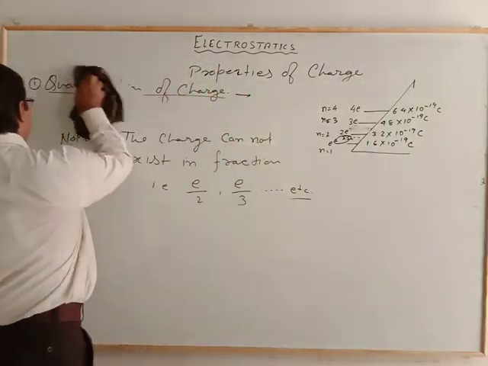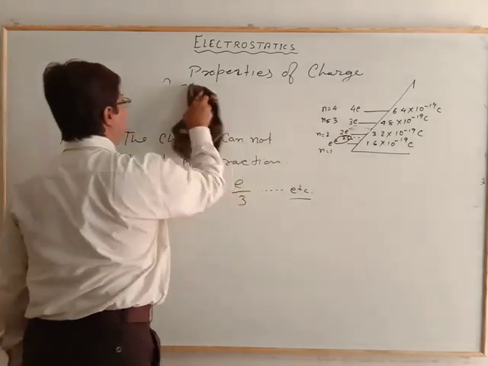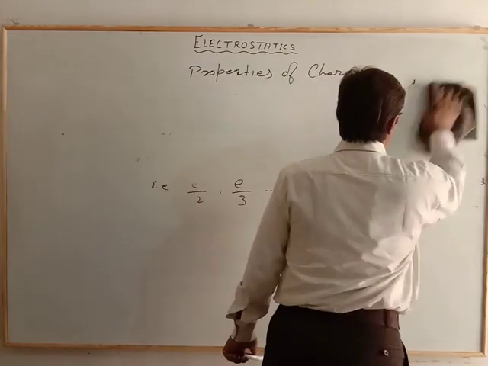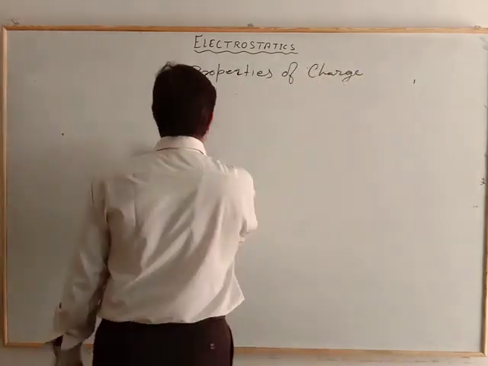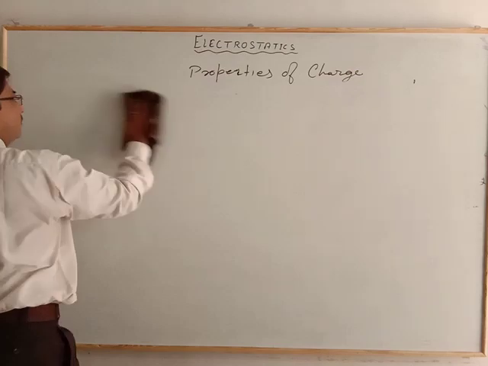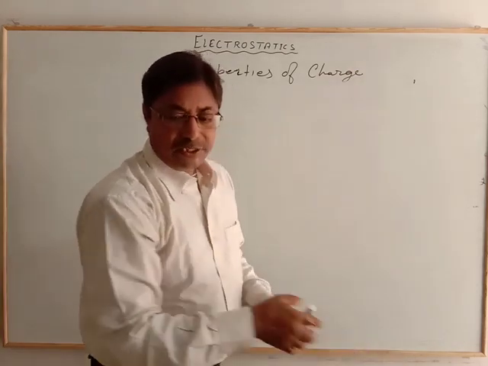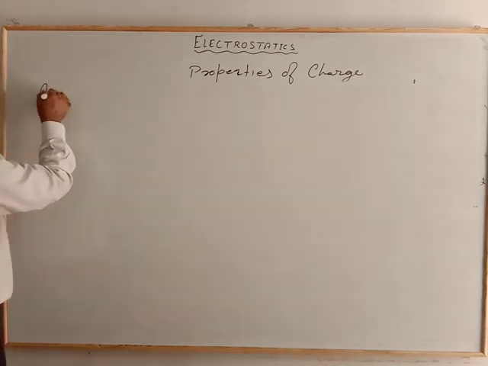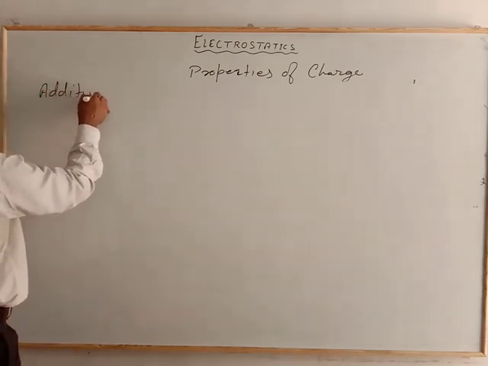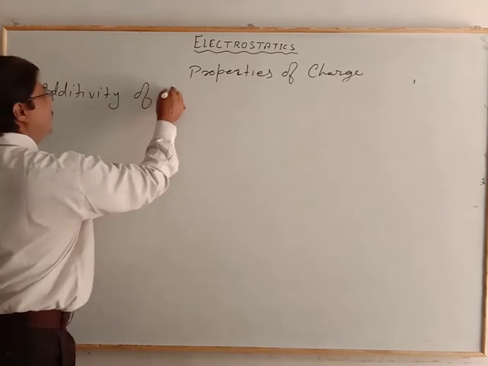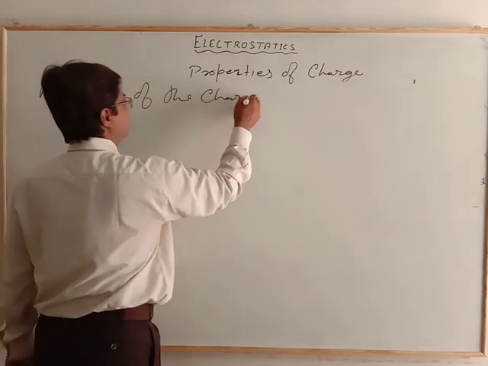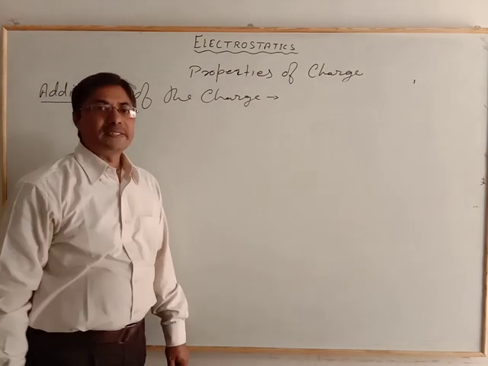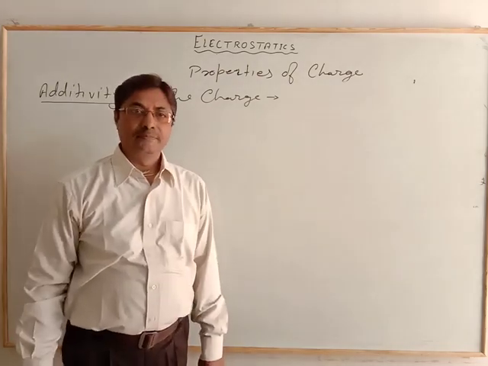Now see the second property. The second property is the additivity of the charge. The word itself shows that it is the sum total of the charges.